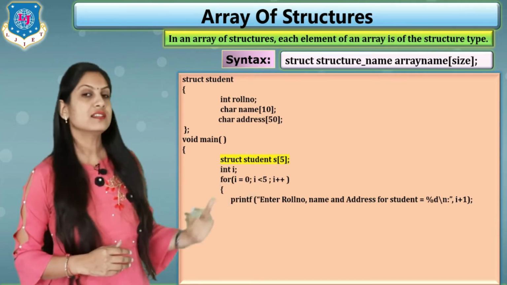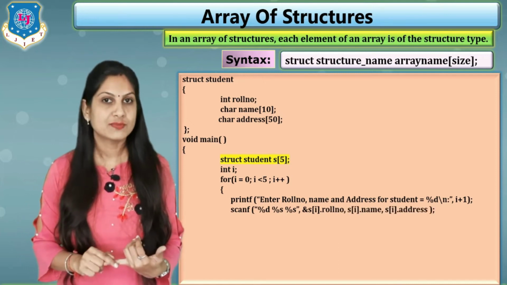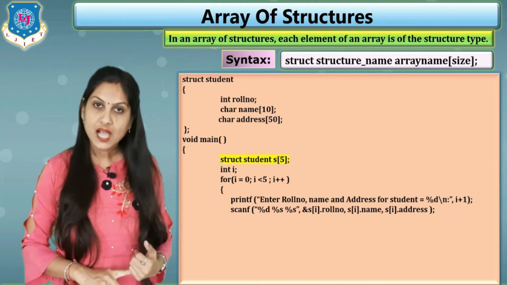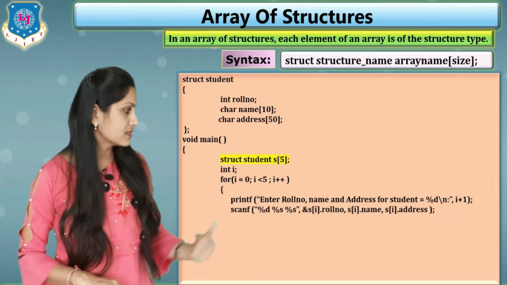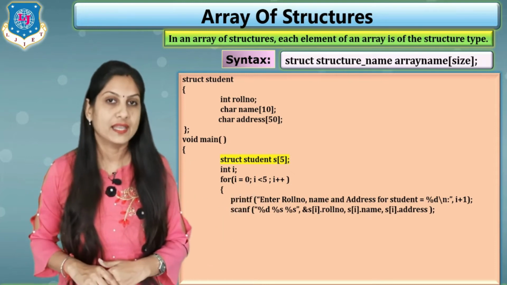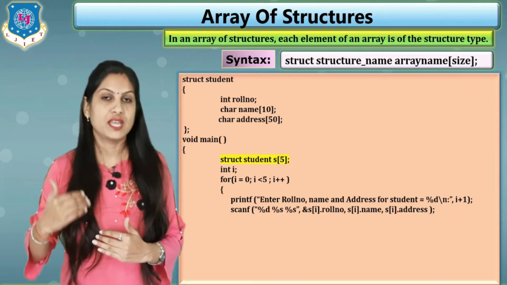Clear? And inside scanf we write %d for roll number, %s for name and again %s for address. Now you have to use the syntax s, and inside brackets we write i. So s of i, that is s of 0, s of 1, s of 2.